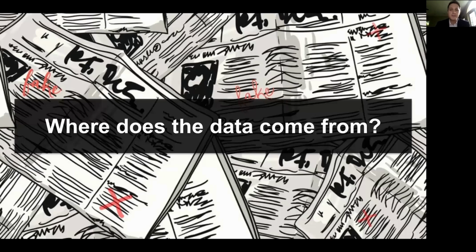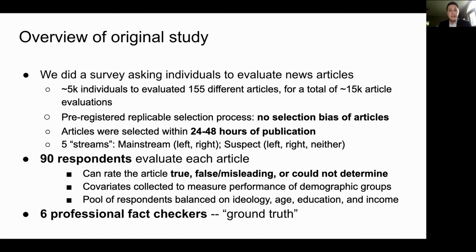But the main challenge for this project is not actually using these rules or running the machine learning algorithms, it's getting the data. So where does the data come from? The data comes from a survey that we've been doing that's producing papers separate from this. Every day we send out a survey with a bunch of news articles and ask people to tell us if those news articles are true, false or misleading, or if they can't determine. That's generally what's going on.